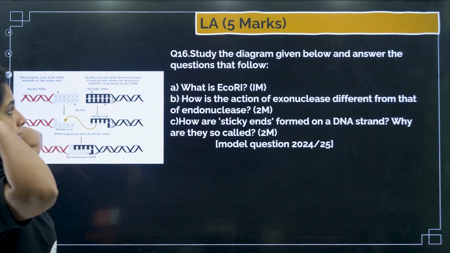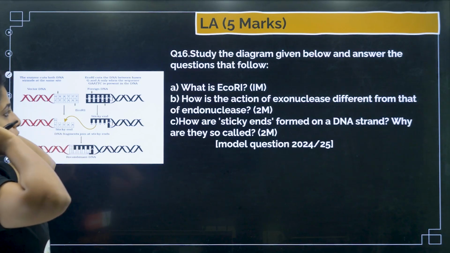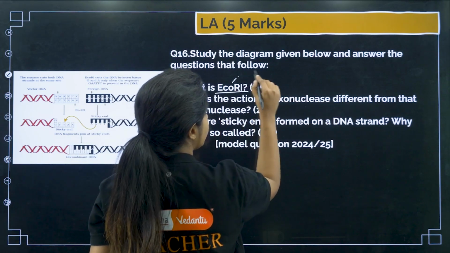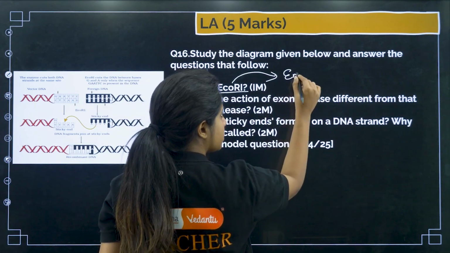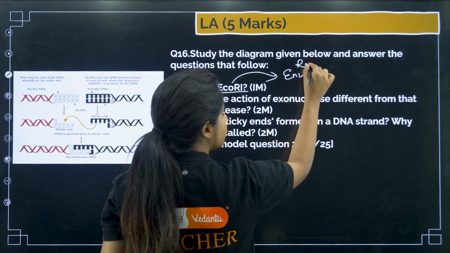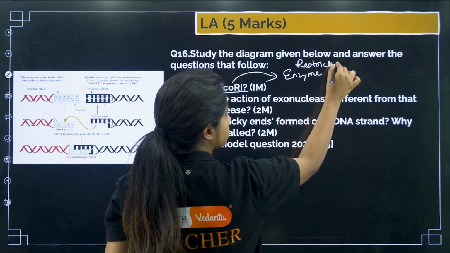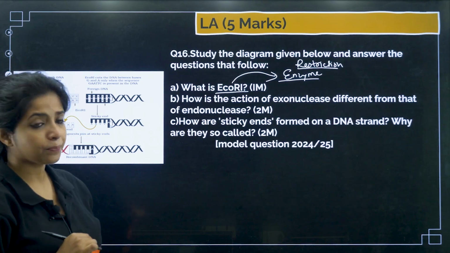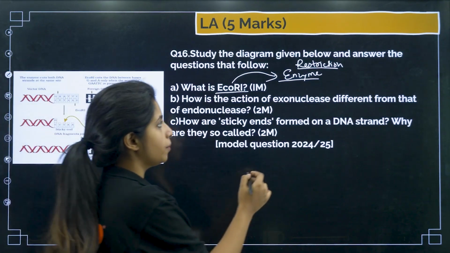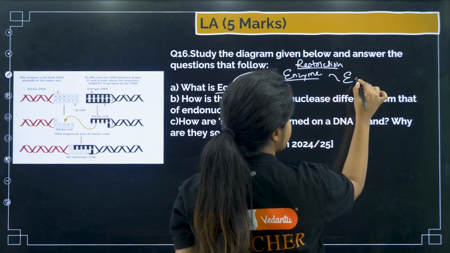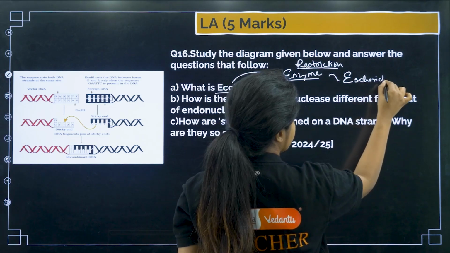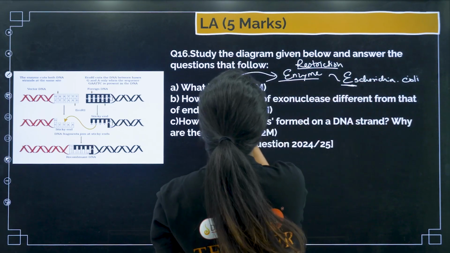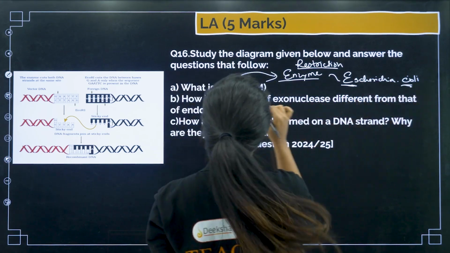Now, study the diagram given below and answer the questions that follow. What is EcoRI? What do you think is EcoRI, children? EcoRI is an enzyme. What enzyme, children? A restriction enzyme. And now where do you get it from? You get it from Escherichia coli. So over here E is this, CO is this.